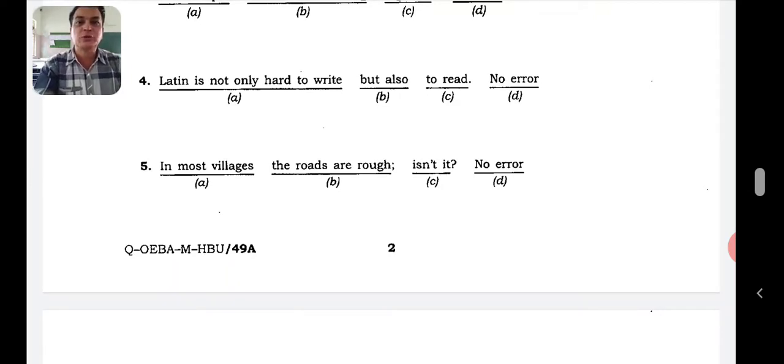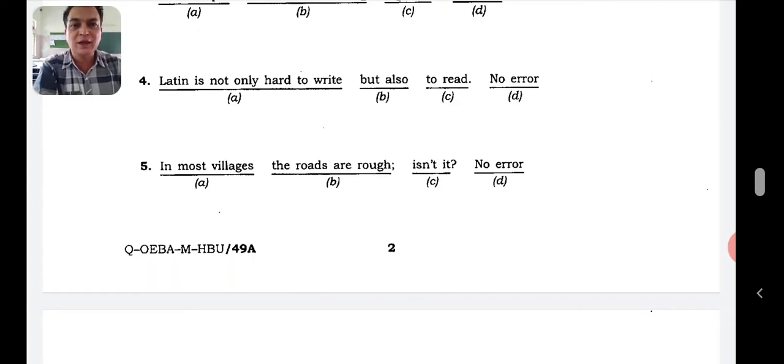So here the subject is the roads. After that comes the helping verb are. If are is there, the negative form is aren't. If it's positive, you have to make it a negative question tag.